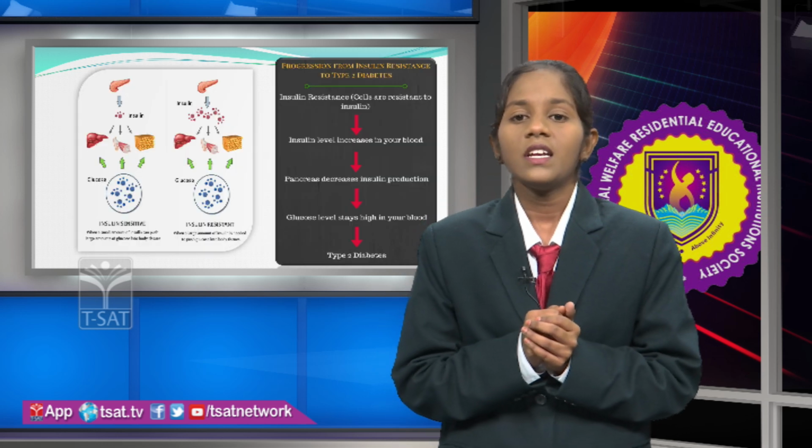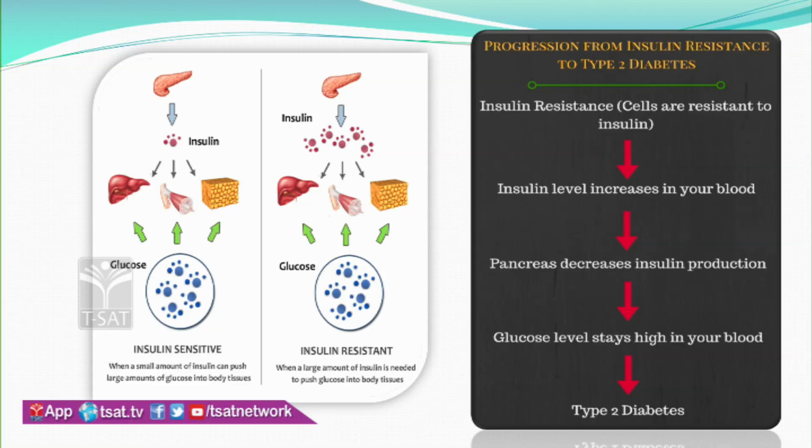And next, let's see what happens when sugar levels are increased in the blood: automatically it results in insulin sensitivity issues. If you observe the picture, it represents both insulin sensitivity and insulin resistance.